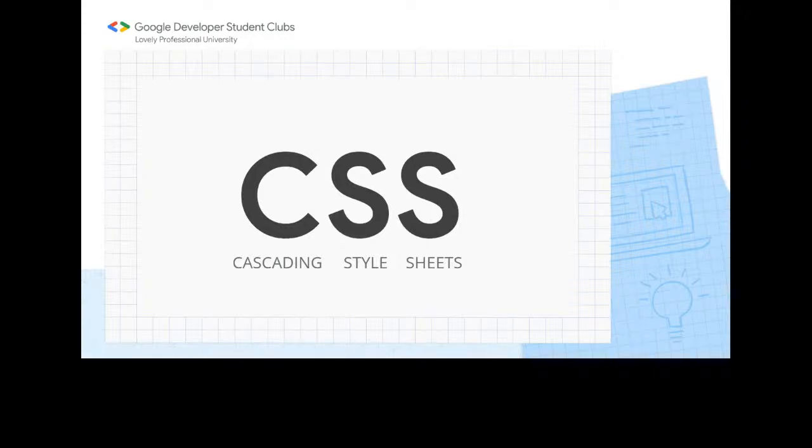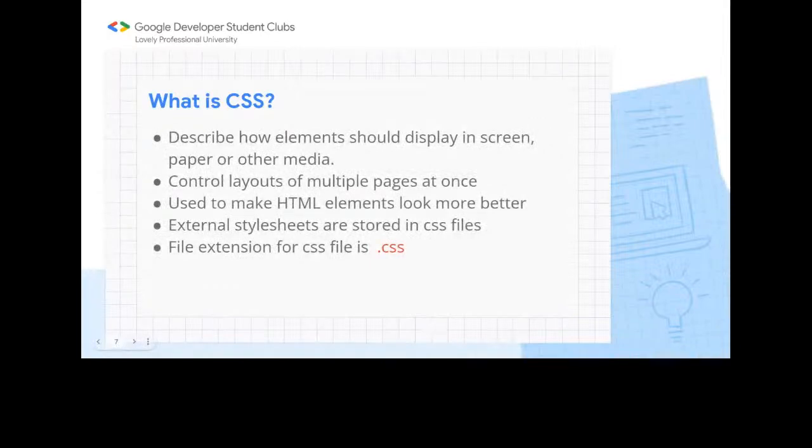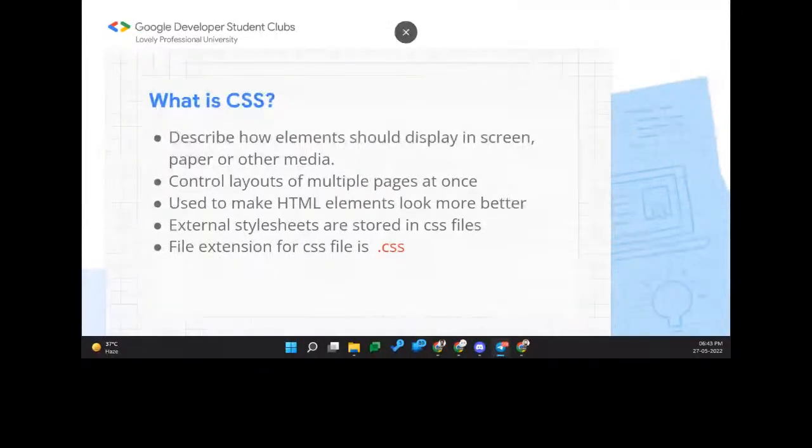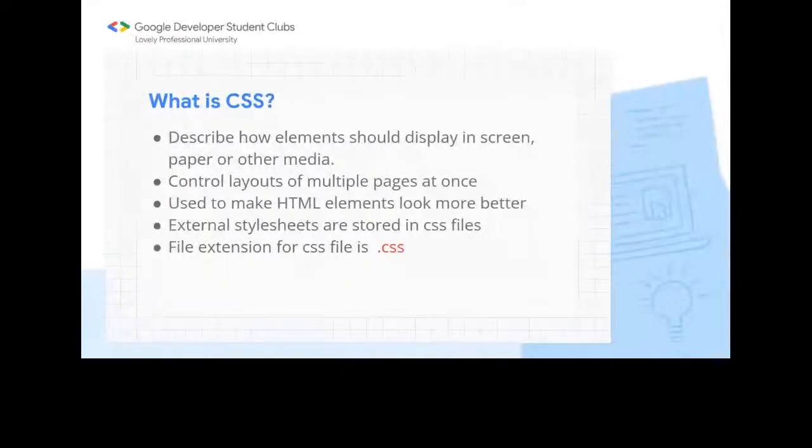Now let's move forward and know about what is CSS. As you know, the full form is Cascading Style Sheets. It is used to describe how our elements should display on the screen. As you can see, there is an event running on this website. If you think that this website is just made with HTML, how will the design of this website be? It will not be attractive. It will not be looking good.